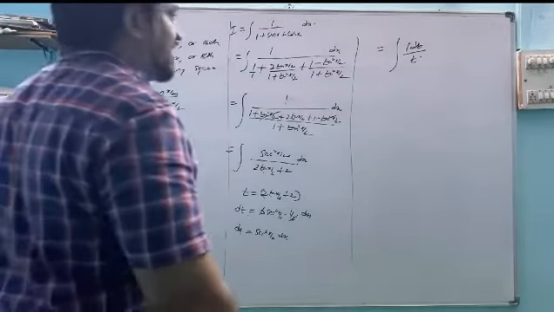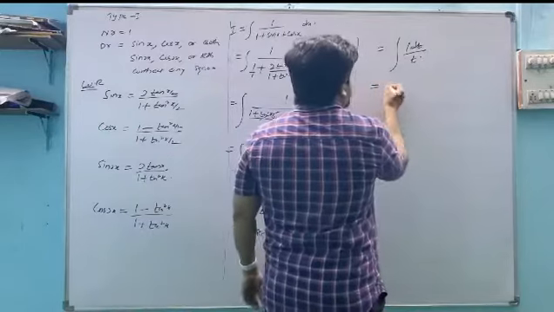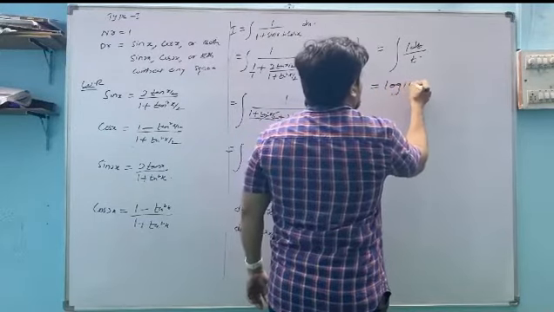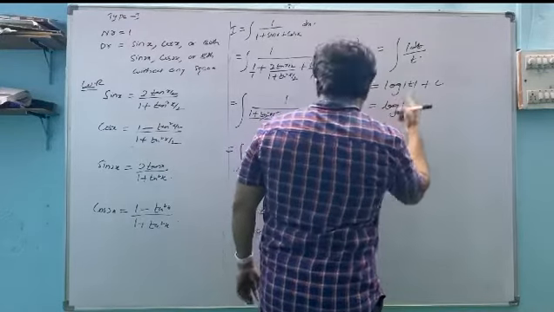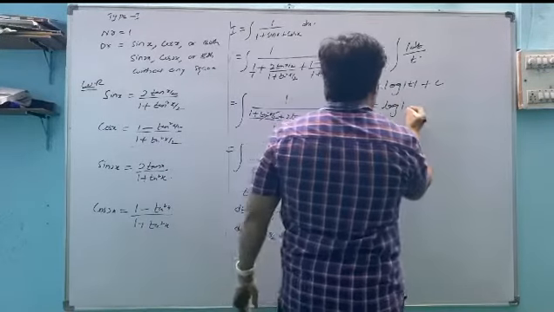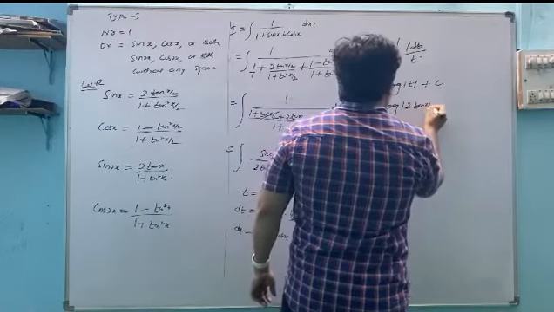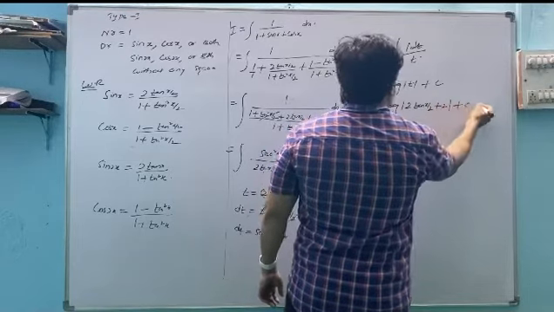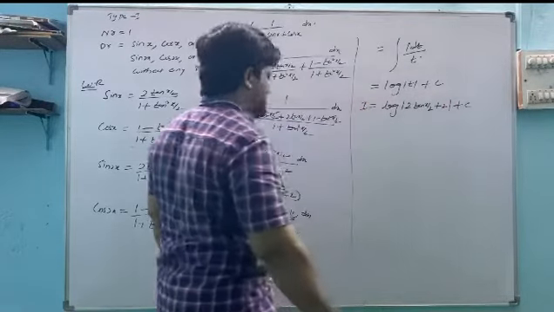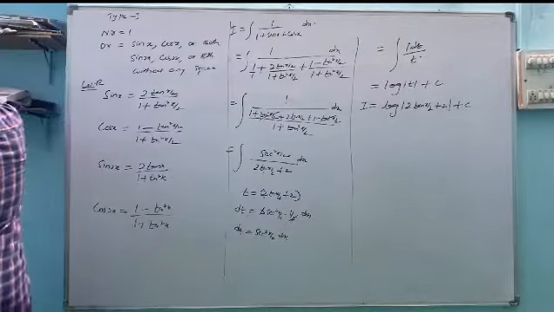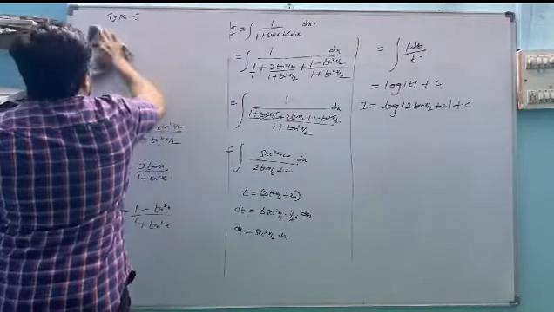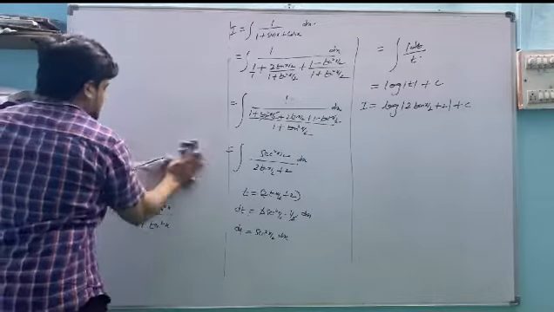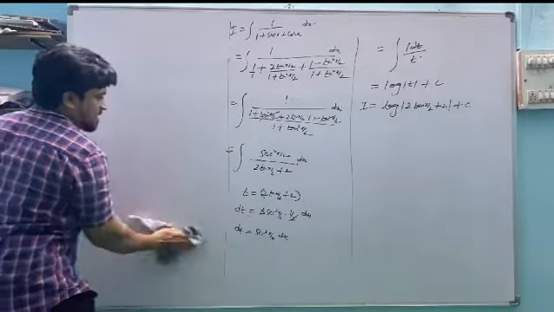If we find dt divided by t, this is log mod t plus c. Log modulus t, where the t value is 2 tan x by 2 plus 2, plus c. This is I. So one more example you can have.